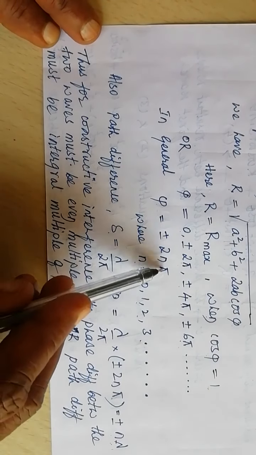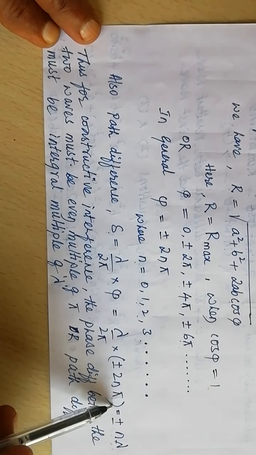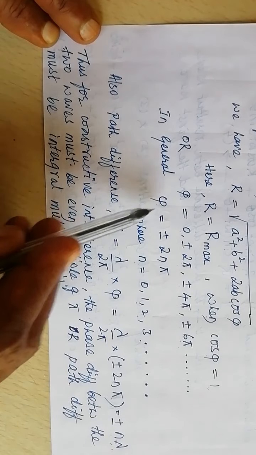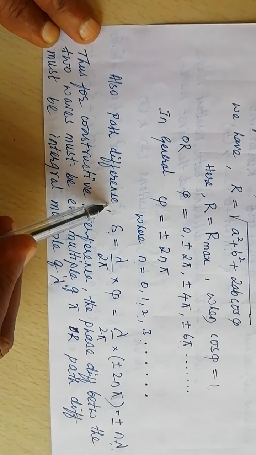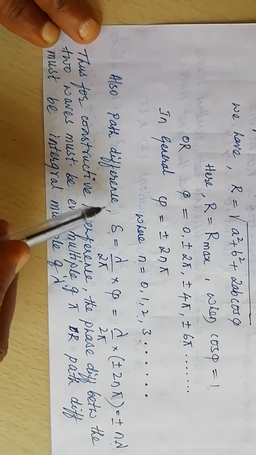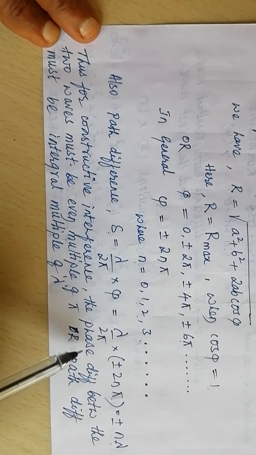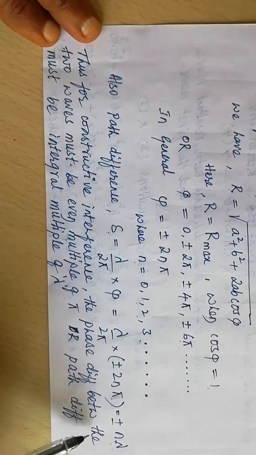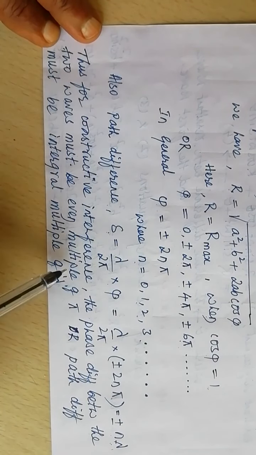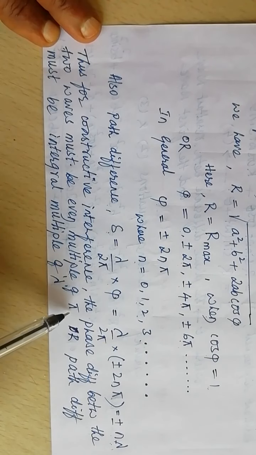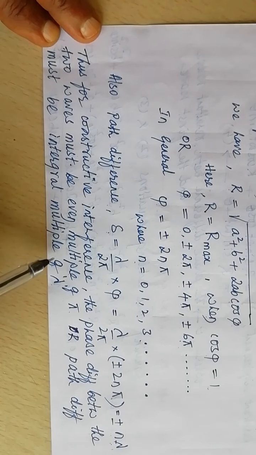So these are the two conditions, in terms of both phase difference as well as path difference, for constructive interference, that is, for bright fringes to be formed. Thus, for constructive interference, the phase difference between the two waves must be an even multiple of pi or the path difference must be an integral multiple of lambda.